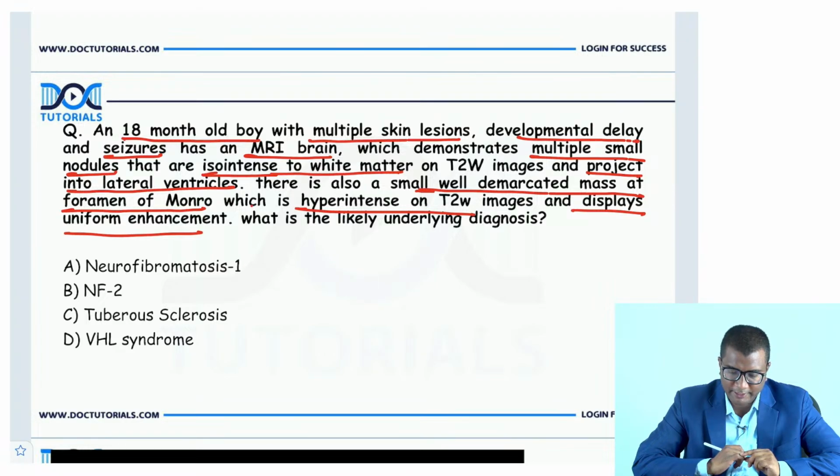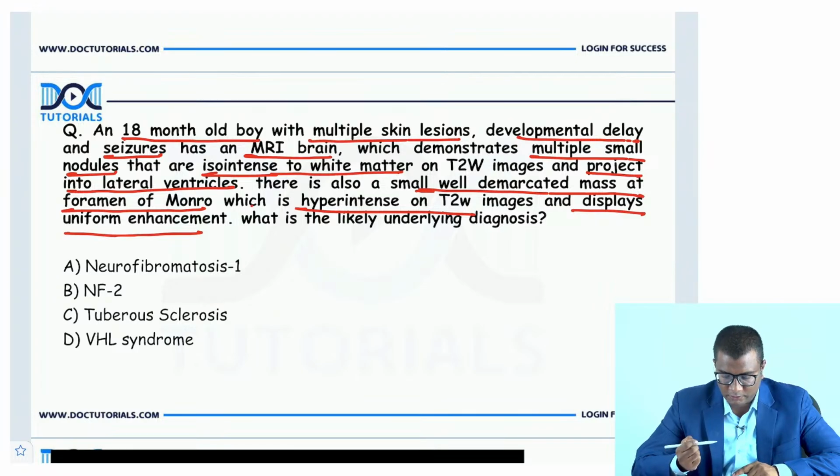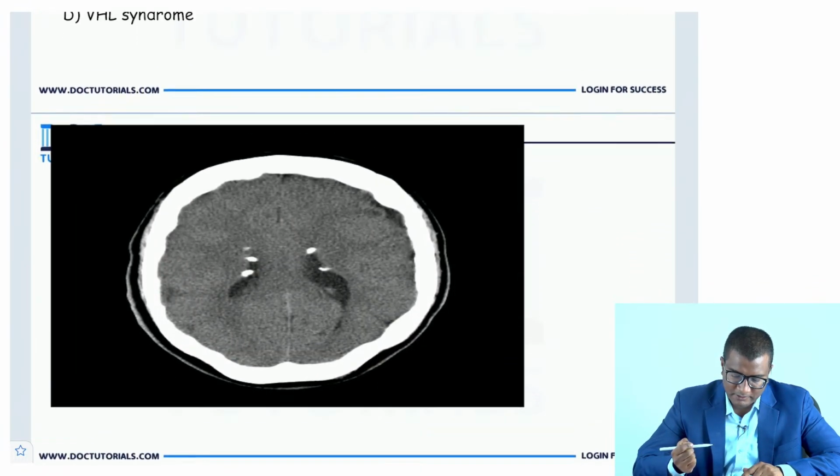Anybody else wants to try? Okay, so there is no toxoplasmosis here, right? In the options. So any more answers? Anybody wants to try? Let us go back to the question. Let us see. Look at here.